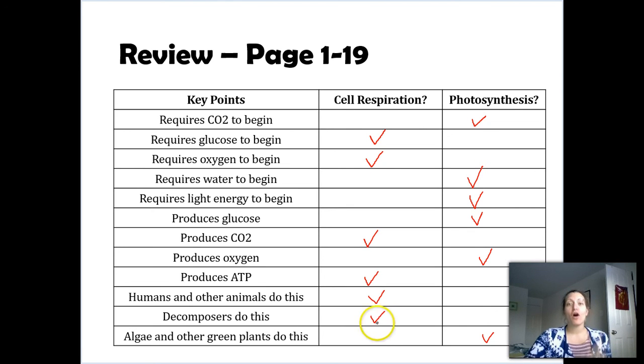However, they also undergo cellular respiration. Remember that last bullet point? Again, plants use that glucose to make their body larger, but they need ATP energy too. They need ATP energy to open and close different vessels within their bodies. They need that too. So they also undergo cellular respiration. They'll break down that glucose they just created in order to make ATP. So if you got all of these right, awesome job. If you missed some, be sure to go back through your notes because you'll definitely see things like this on the test.